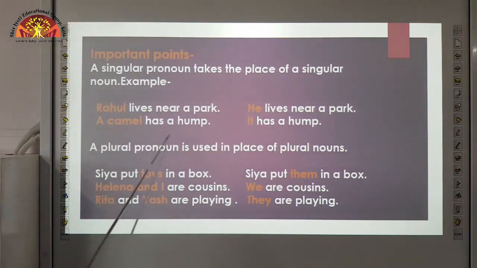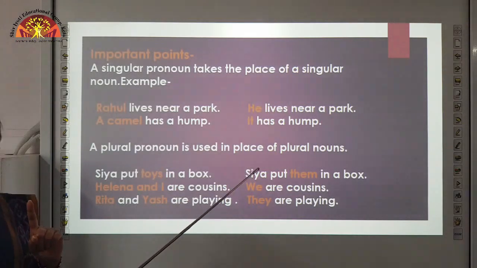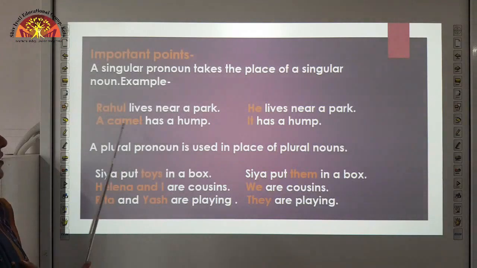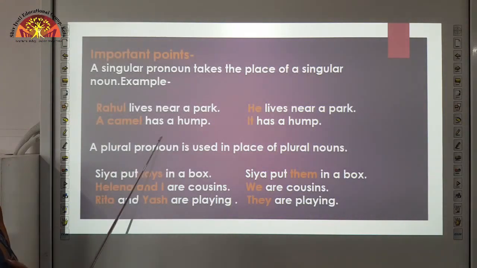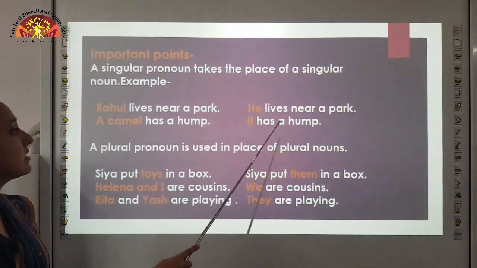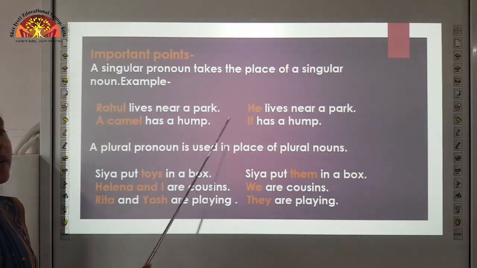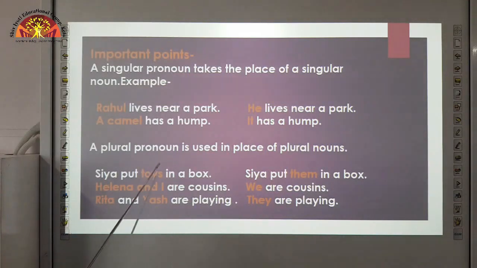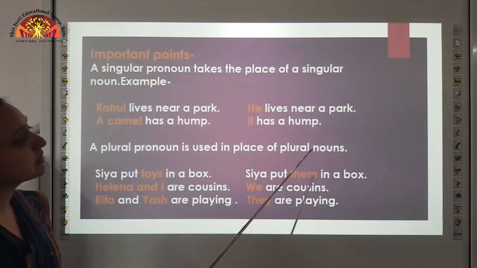A camel has a hump. Here we are talking about a camel, and camel is an animal. So the pronoun we use for a single camel is it. It has a hump. A plural pronoun is used in place of plural nouns.